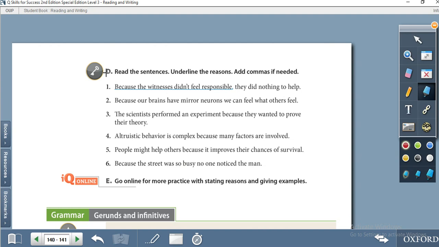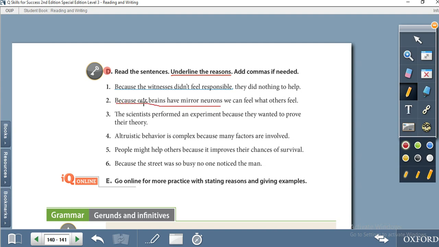to activity D. Read the sentence, underline the reason, add commas if needed. Underline the reason. Yes, for example: because the witnesses didn't feel responsible, they did nothing to help. Yes, because the witnesses didn't feel responsible, so this is the reason you have to underline. Because our brains have mirror neurons, we can feel what others feel, because our brains have mirror neurons.